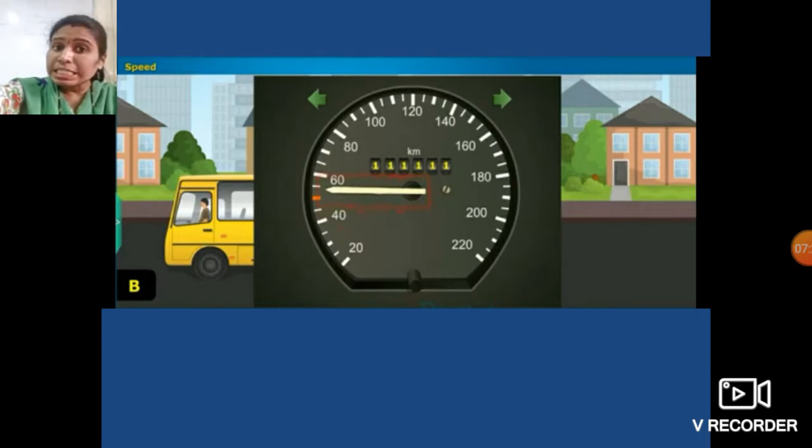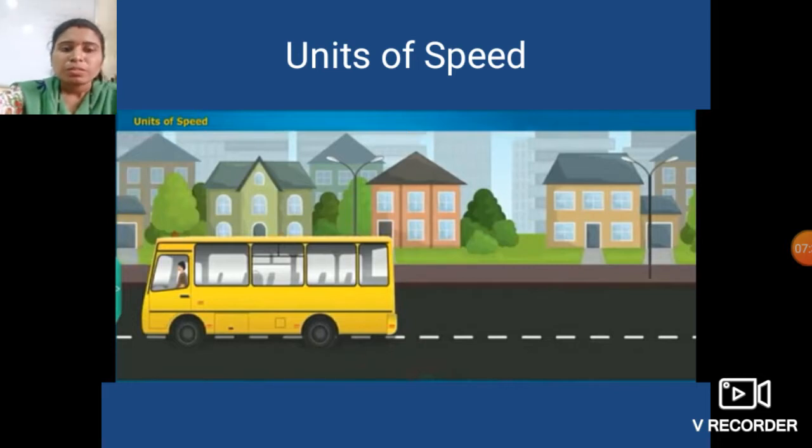Odometer measures distance, while the speedometer measures the speed of a vehicle in kilometer per hour. Okay students, so this is the basic difference between these two. Now the next one is, what is the unit of speed?